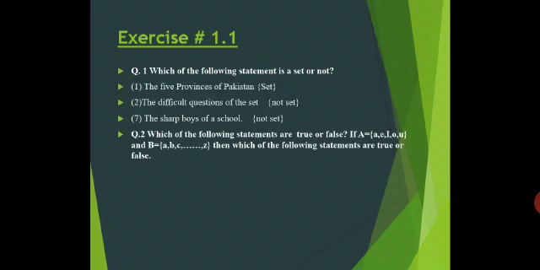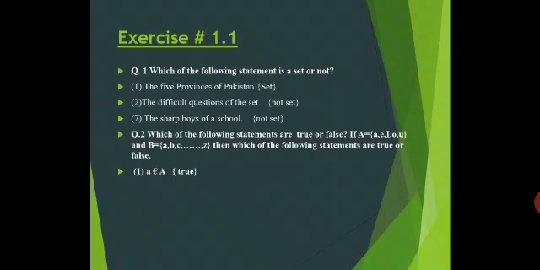If A is equal to {A, E, I, O, U} and B is equal to A B C up to Z, then which of the following statements are true? Now these are true and false. I am selecting a few of them. You have to solve all the questions after understanding this question. First question is A belongs to A. It's true. Why is it true?